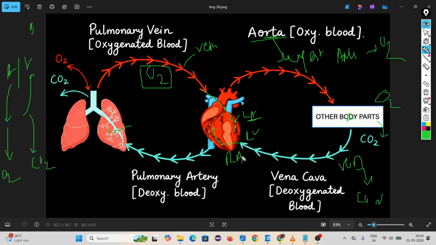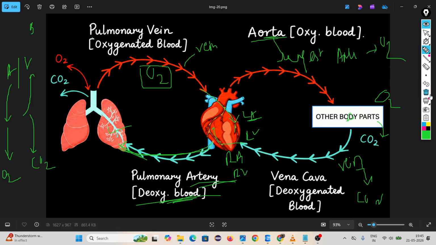From the right atrium, by the help of bicuspid valves it comes to the right ventricle. Then from the right ventricle through one artery, because it goes away from the heart, that's why it is an artery. But here the exception is that it carries deoxygenated blood.